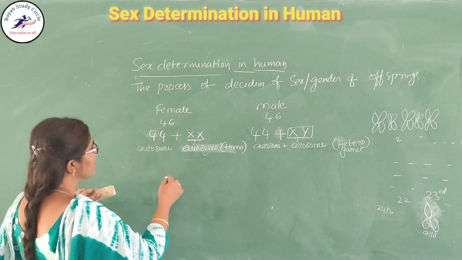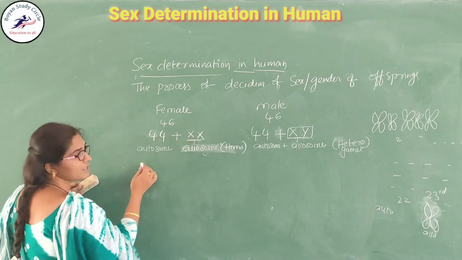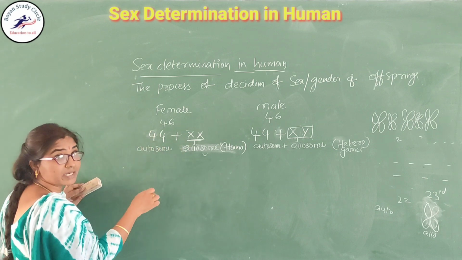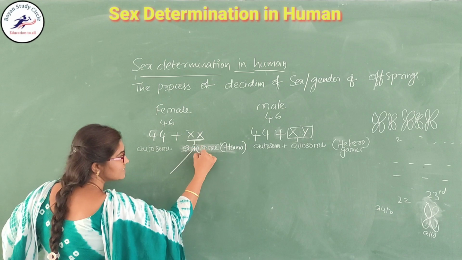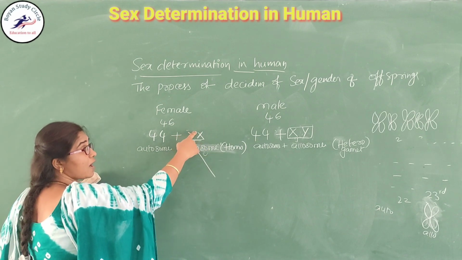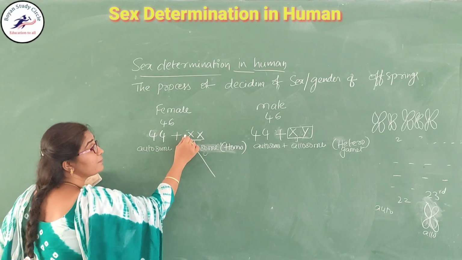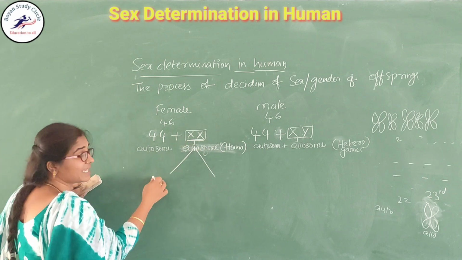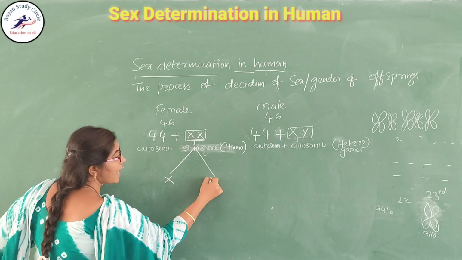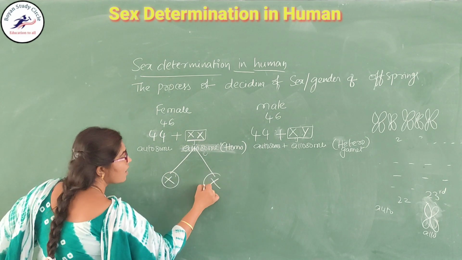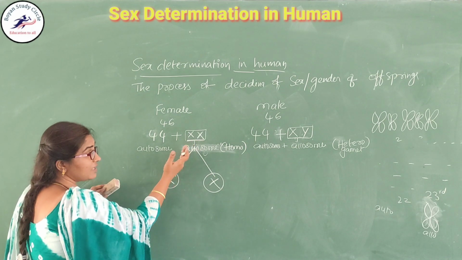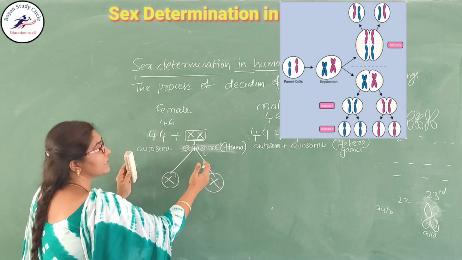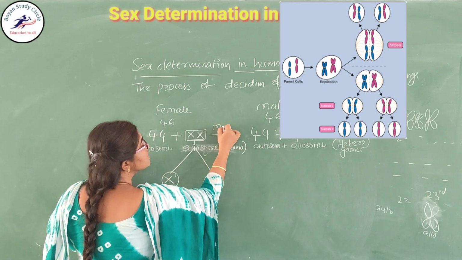Okay, children. In the 44 plus XX, during fertilization, one secret you already read in the monohybrid class: one pair of the gametes is segregated. One pair of chromosomes is separated by the meiosis process.